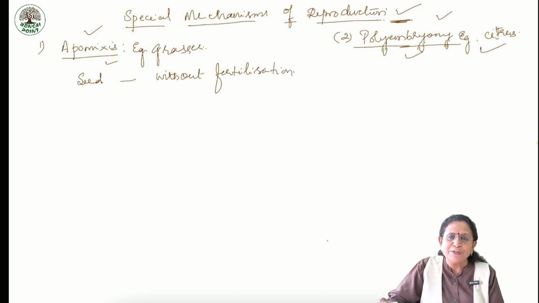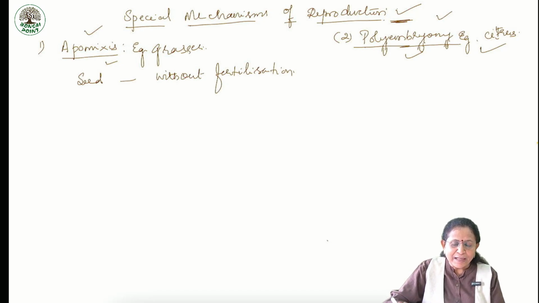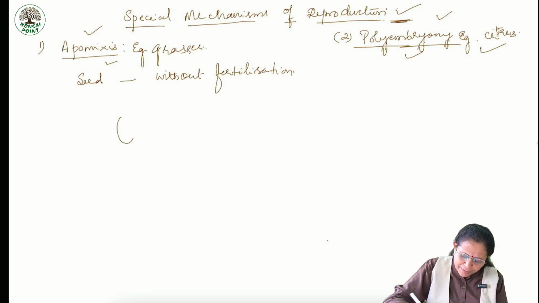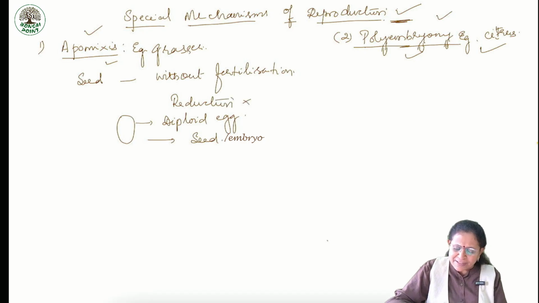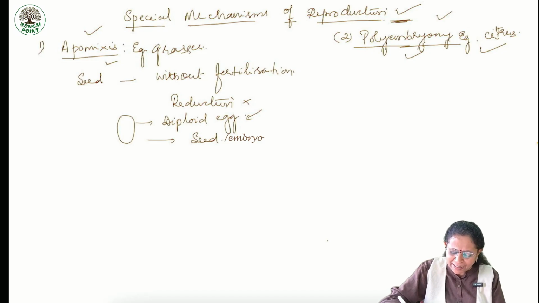Formation of seed without fertilization is said to be apomixis. How is it formed? The diploid egg changes to seed. Means what? The cell will never undergo reduction. Thereby we say directly the cell is formed into a diploid egg and that will result in a seed.